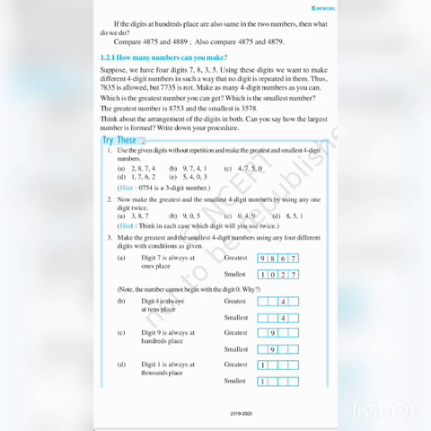Here we are going to see how many numbers you can form from the given digits. Digits means what? Individual numbers are called digits, right? Like 7, 8, 3, 5, it is given in this picture. There are 4 digits: 7, 8, 3, 5. By using these 4 digits, can you make the greatest number and smallest number? Yes. If you want to make the greatest number, how will you do it? You will arrange them from biggest to smallest.